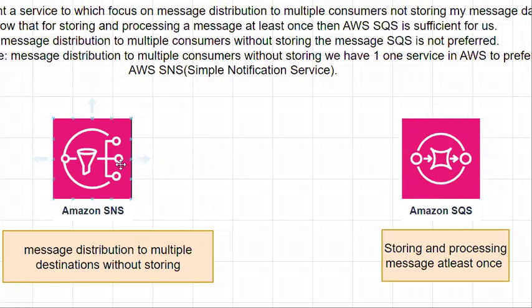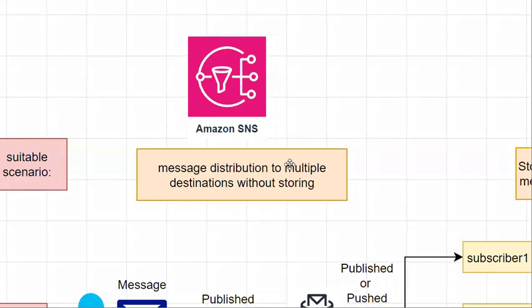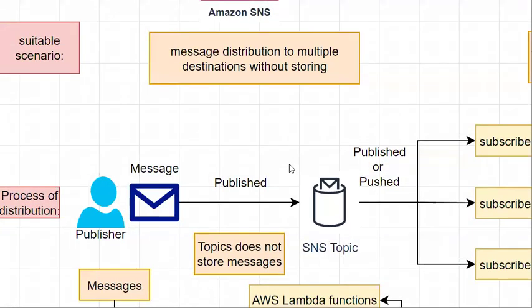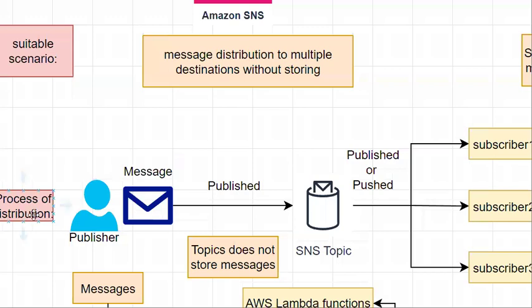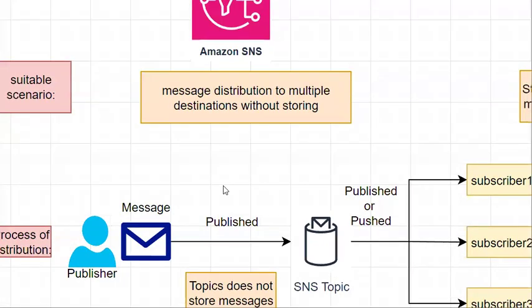Now let's see how the process happens in SNS. This is how the process of distribution happens in SNS. Basically, the publisher will create a message and publish that message in our SNS topic.